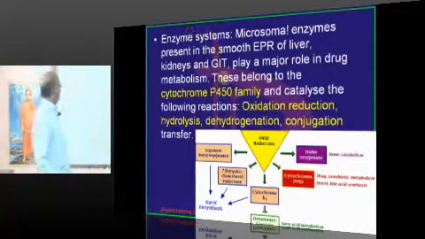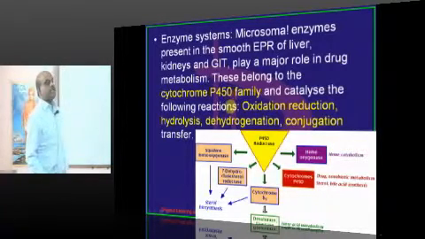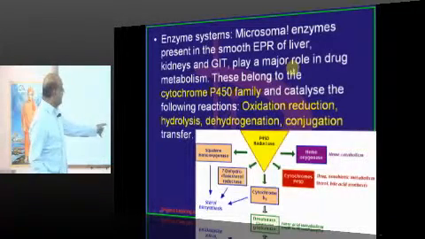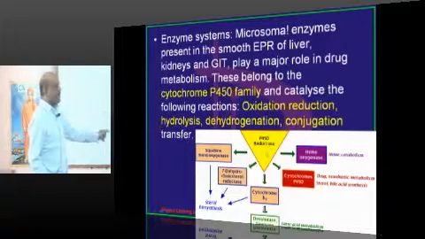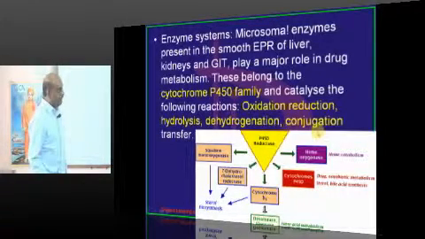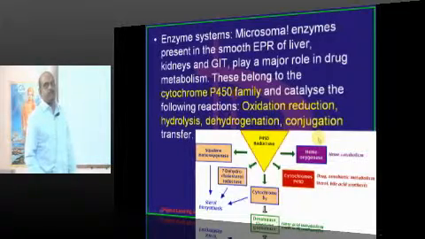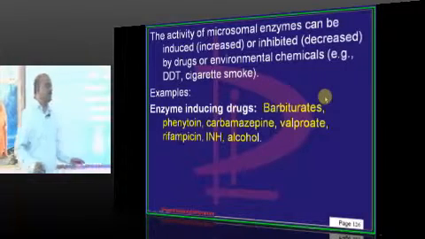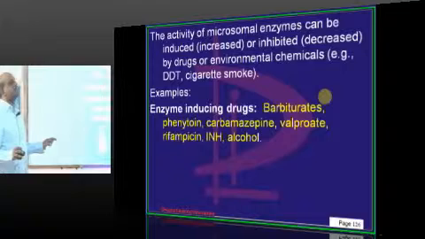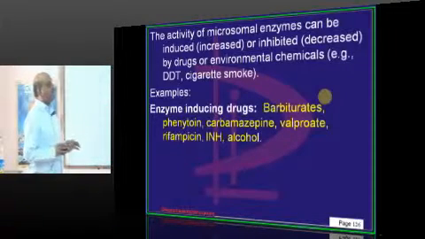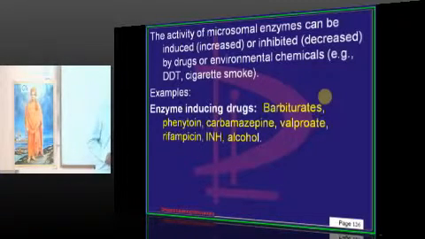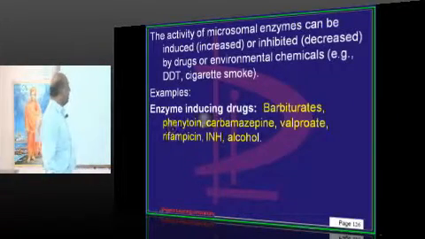Now, doctor, we have what is called the P450 family of enzymes in the liver. What do they do? Oxidation, reduction, hydrolysis, dehydrogenation, conjugation. Conjugation is a part of phase 2. So they participate in both phase 1 and phase 2 reactions. Now, a common question asked in the exam is, what drugs induce this P450 system? What drugs are inhibitors of P450? Most dirty question whether you go for MDS entrance or MD entrance. This is a common question because you need to remember, that's a challenge.